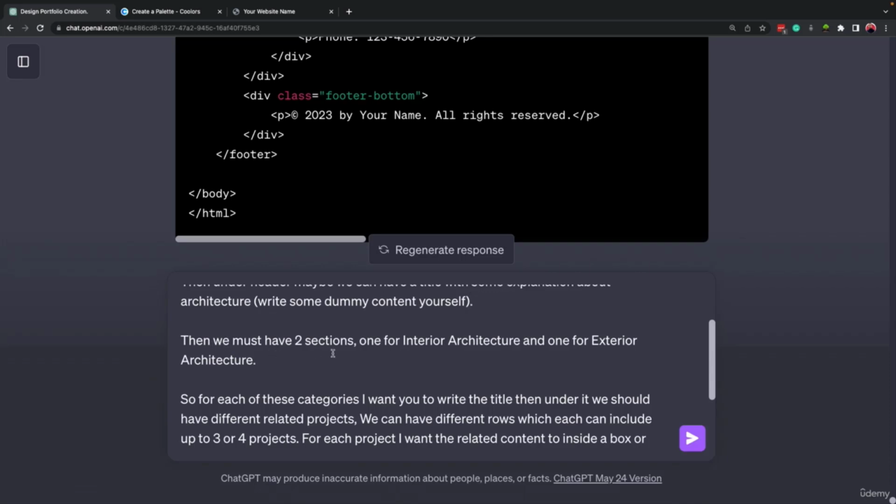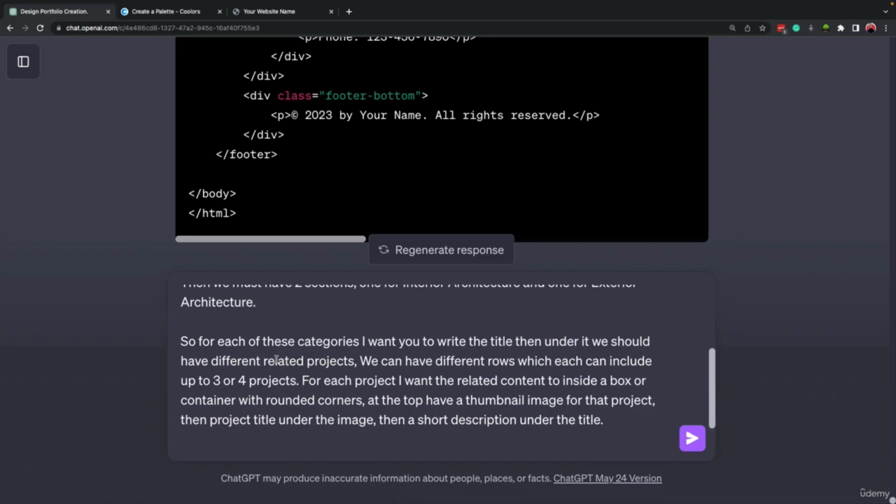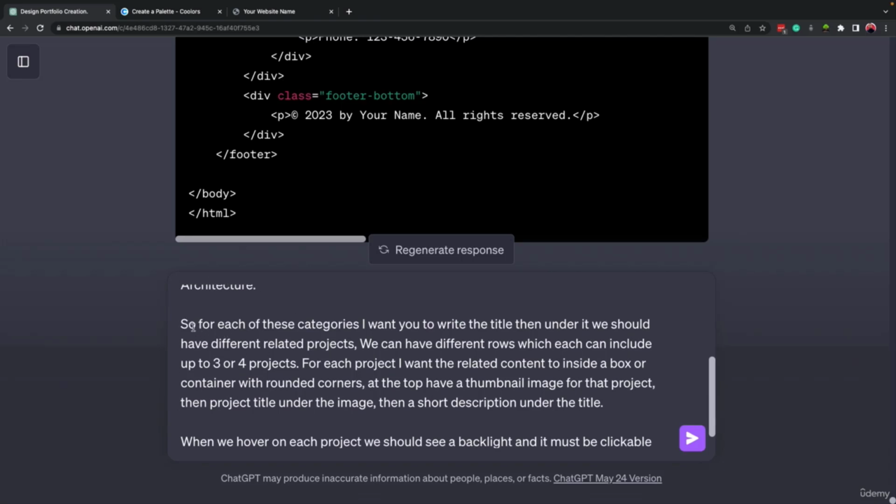Then we must have two sections, one for interior architecture and one for exterior architecture. Now, the reason that I want us to have two sections here is because I want you to practice this, okay? And see how we can build such content using ChatGPT. So I mentioned that for each of these categories, I want you to write a title. Then under the title, we should have different related projects. We can have different rows, which each can include up to 3 or 4 projects.